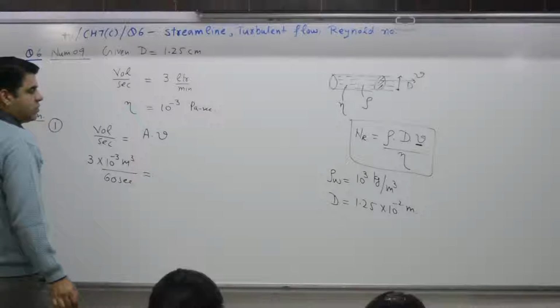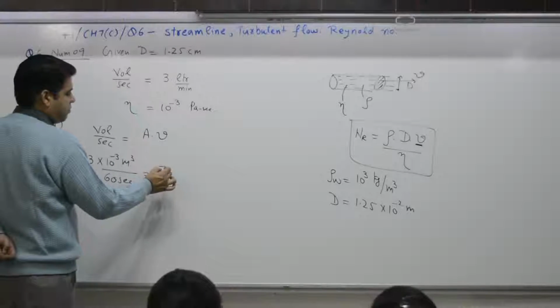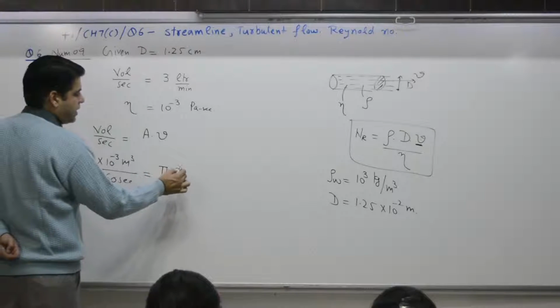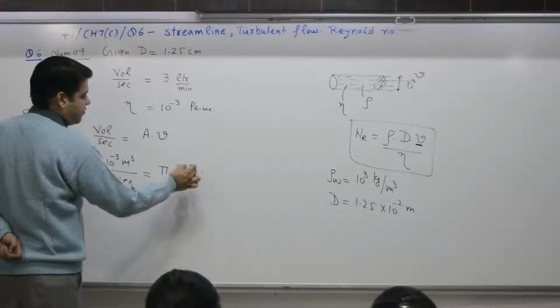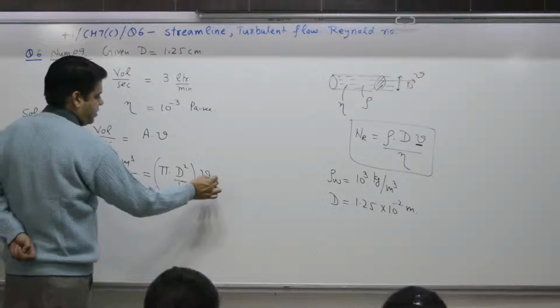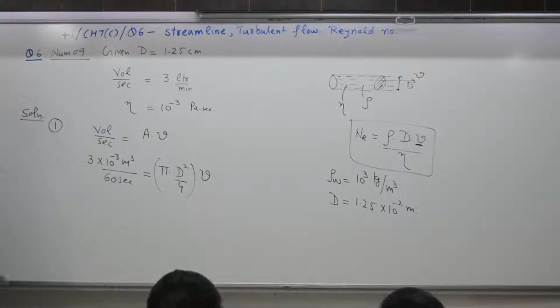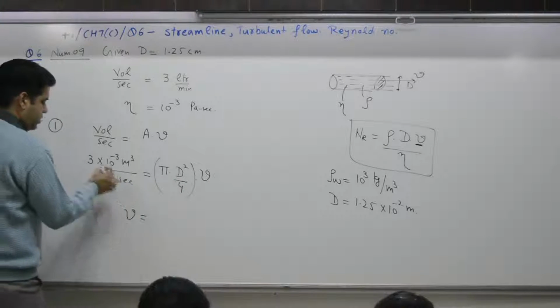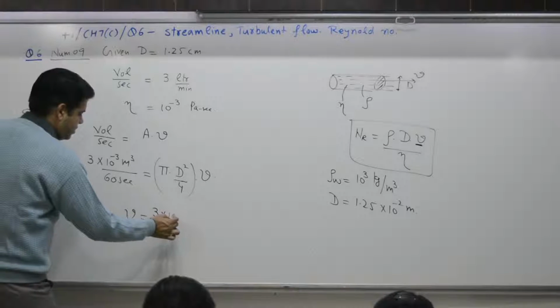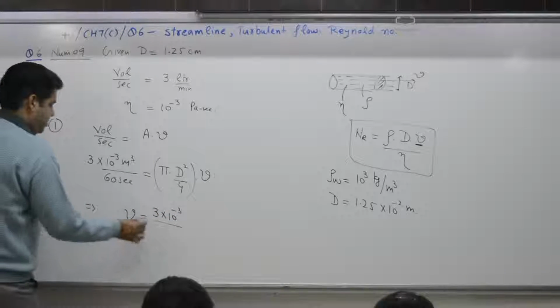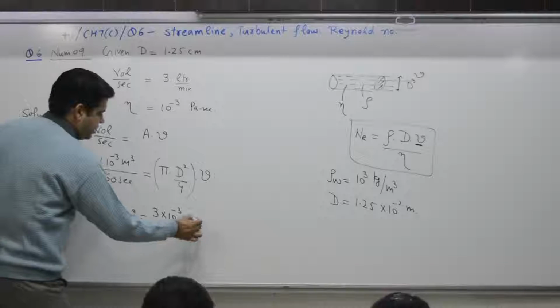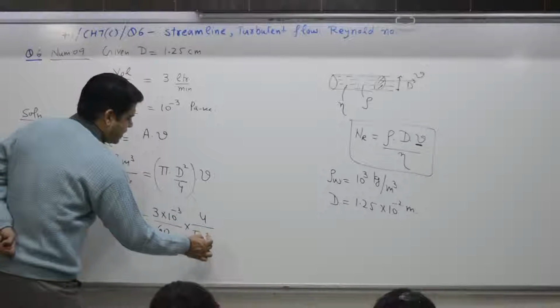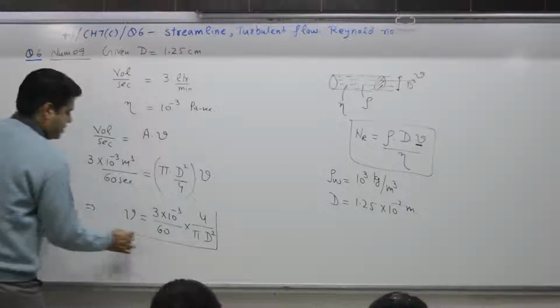Area is equal to what? Pi r square or pi d square by 4. V is equal to what? V is equal to 3 into 10 raised to power minus 3 divided by 60, into 4 divided by pi d square.